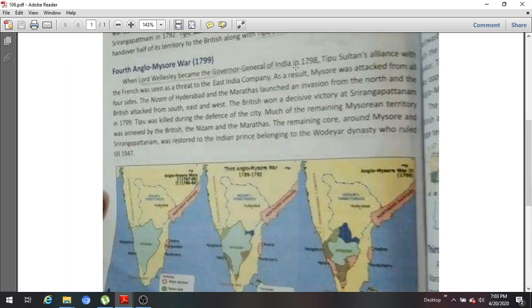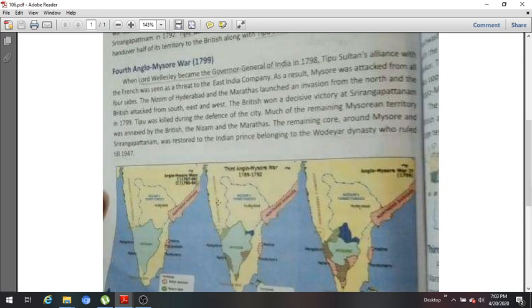Tipu Sultan's alliance with the French was seen as a threat to the East India Company. So Tipu Sultan and the French were friends, and this was a cause of concern for the East India Company. They saw that Tipu with the French was becoming more powerful, and their power should be minimized. As a result, what happened? Mysore was attacked from all four sides.